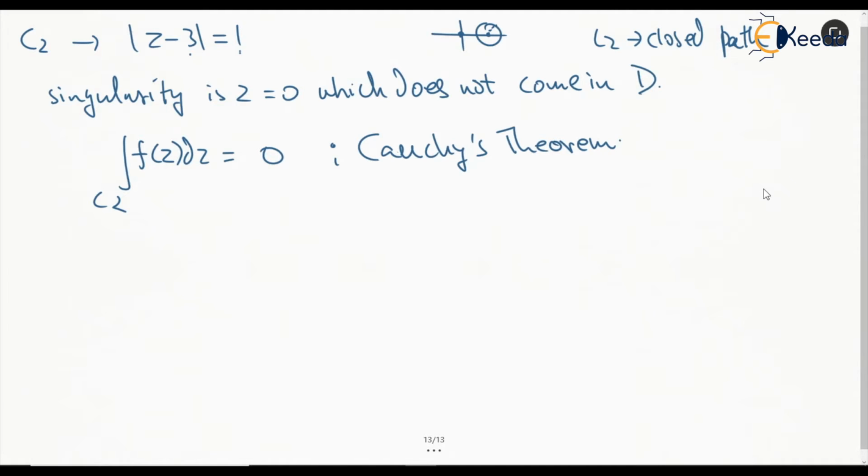Other than that, the third part is C3, which is centered at 0 with radius equal to 1. So this is the circle mod z equal to 1.